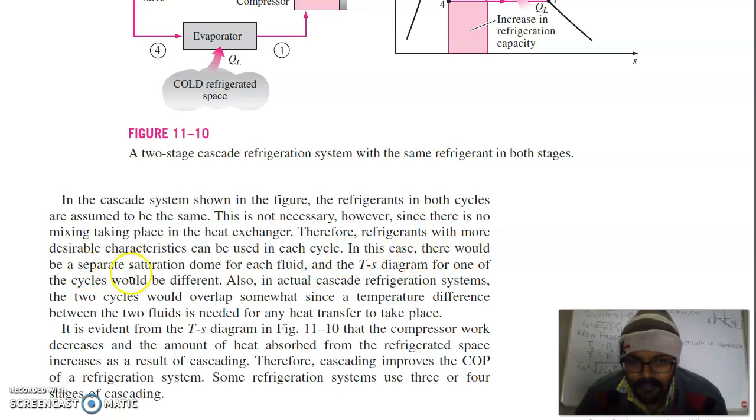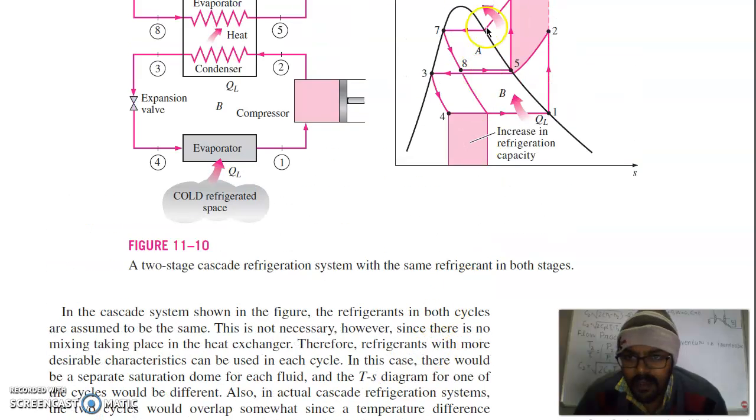In this case there would be a separate saturation dome for each fluid, and the TS diagram for one of the cycles would be different. Also in an actual cascade refrigeration system, the two cycles would overlap somewhat, since a temperature difference between the two fluids is needed for any heat transfer. Because this has to take heat from the higher temperature, there will be a little overlap between the condenser and evaporator pressure and temperature on this TS diagram.